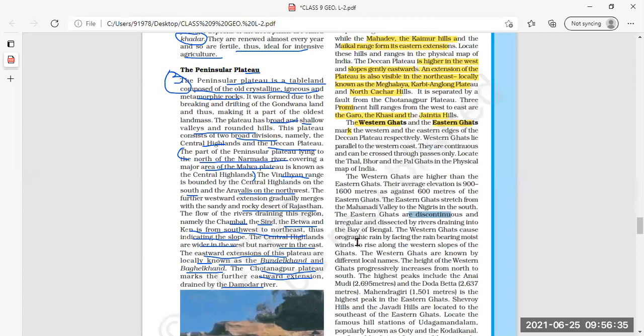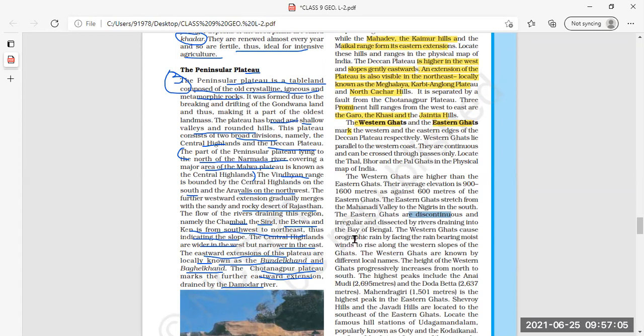Then they are irregular and dissected by the rivers draining into the Bay of Bengal. So these Eastern Ghats are discontinuous, irregular and dissected. Dissected means divided. Divided by which rivers? Divided by rivers which are draining into the Bay of Bengal. Clear?